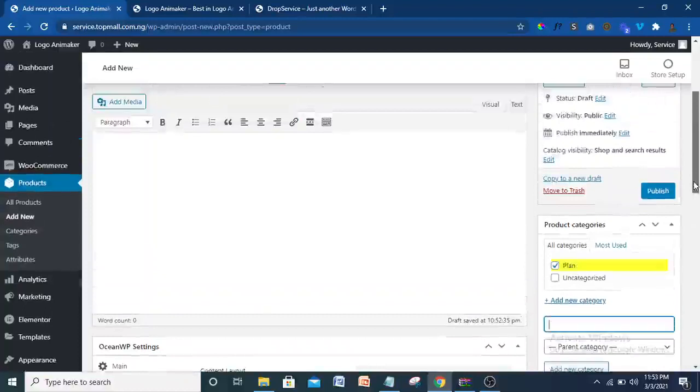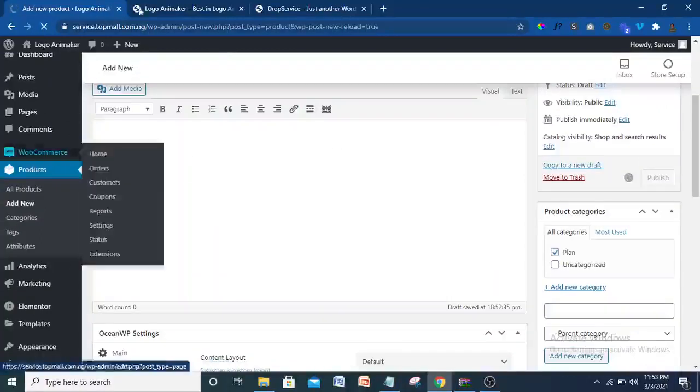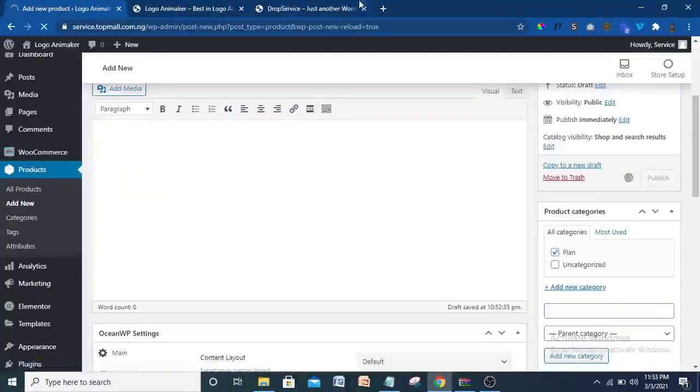Then just that being done, you don't need to do much. Just publish it. So when you publish it, that will be published for you automatically. See, the link will be available. Then when you are through with that, we're going to add the other two.